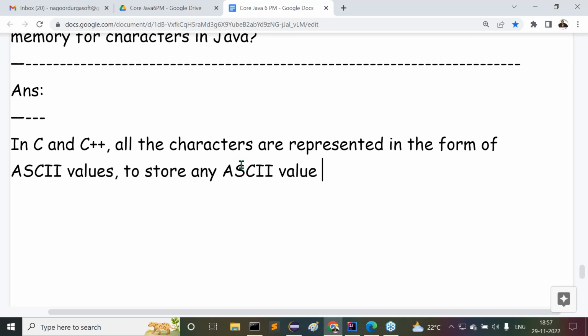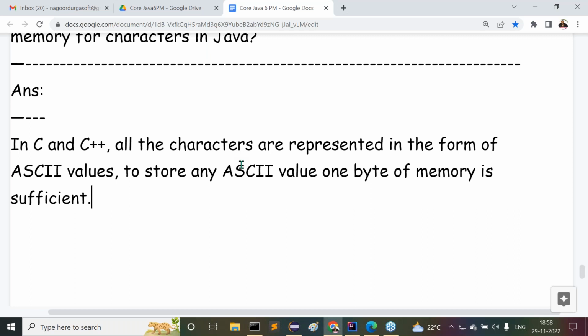ASCII is a standardization, one of the character representations. To store any ASCII value, 1 byte of memory is sufficient. To store any ASCII value, how much memory is sufficient? 1 byte of memory is sufficient. That's why in C and C++, 1 byte of memory is sufficient to store characters.